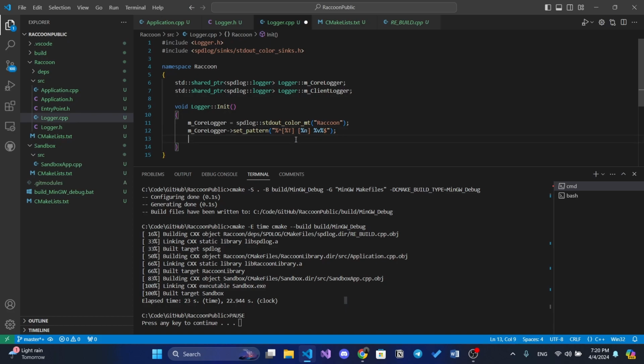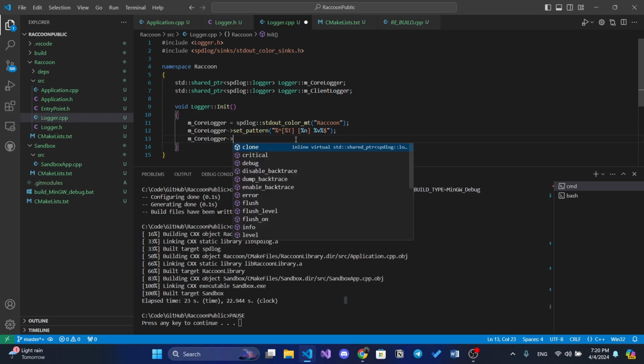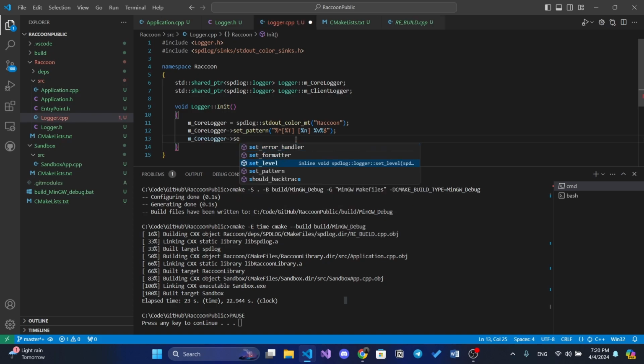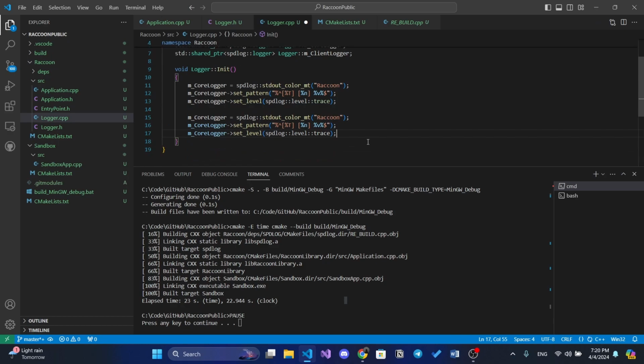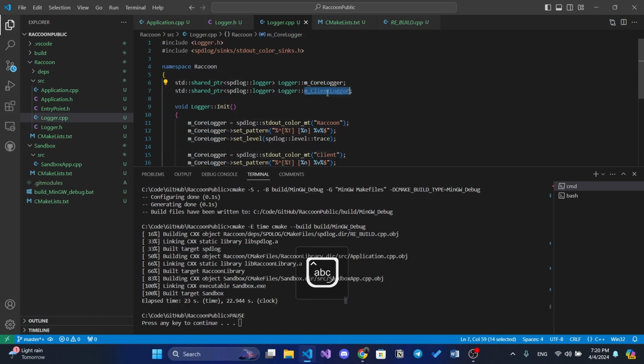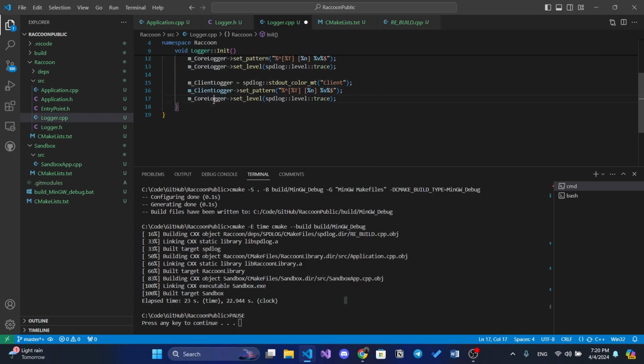Also we need to set, I even forgot why, honestly, but we need to set the level to trace, spdlog level trace. It's just the default level, so I don't really understand why, but I forgot why I did this. So we can copy this and name it client, that's the second logger, and it will be the client logger.